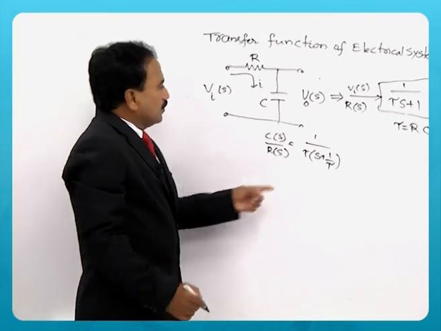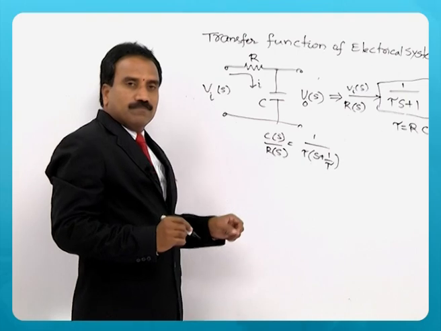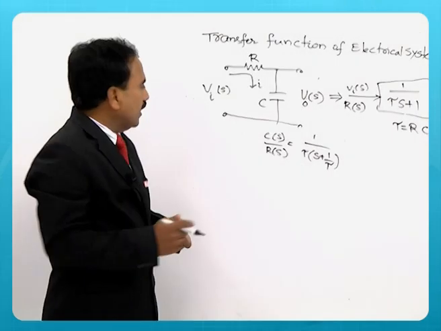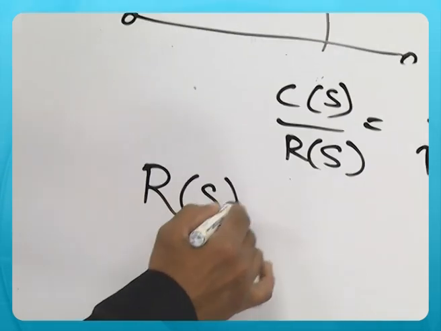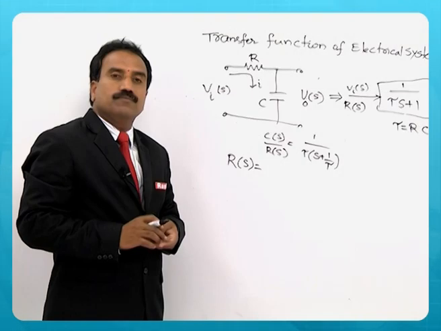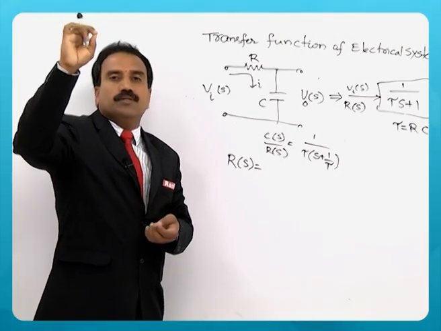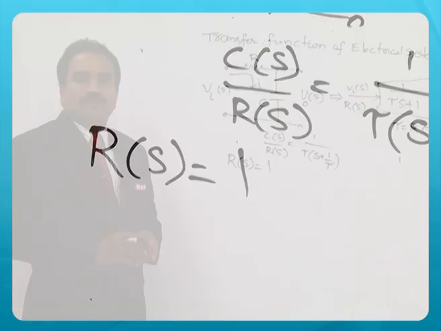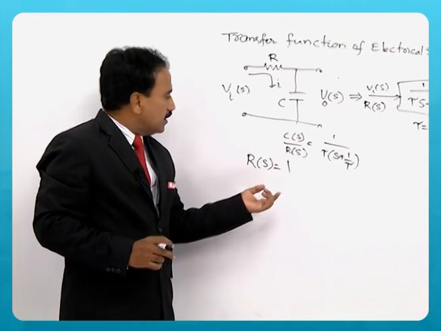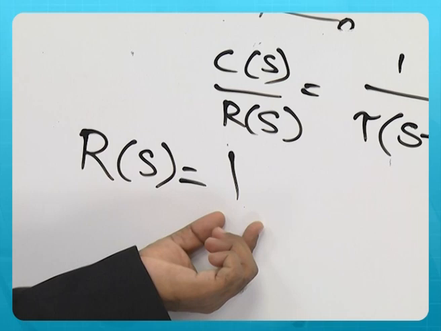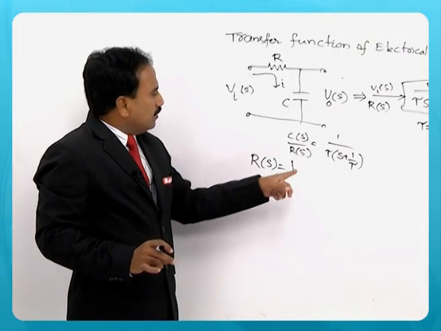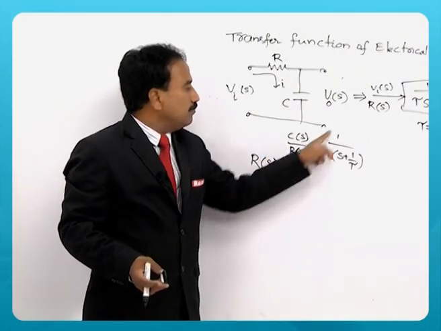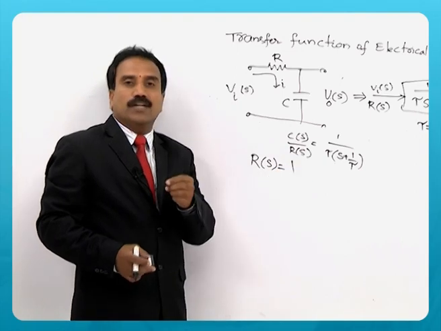To understand the significance of the time constant, let us consider the reference input as an impulse signal. As I mentioned, the impulse signal is a very undesirable signal because it has a very high magnitude in a short duration, and its Laplace transform is 1. If you substitute R of s equal to 1 here, C of s will not change, because R of s is 1.